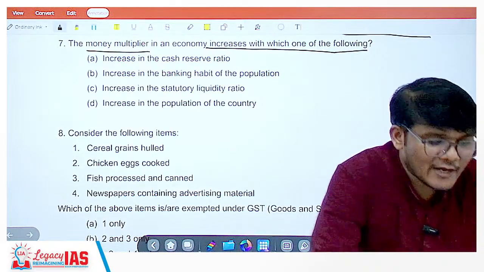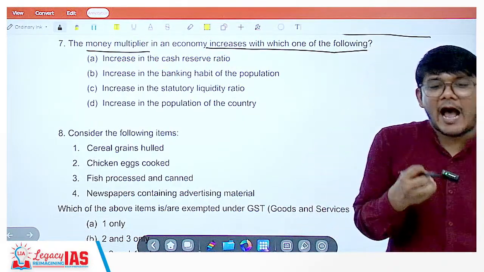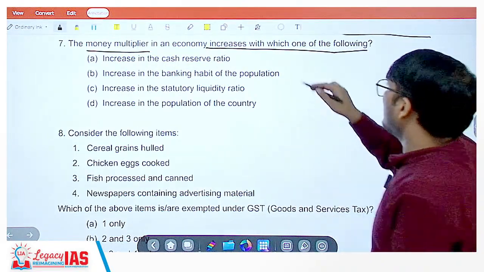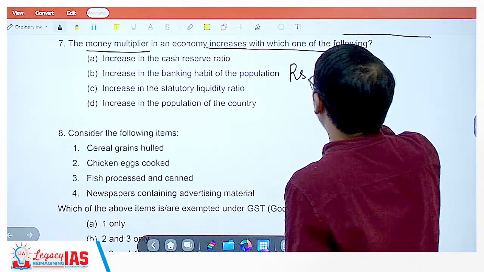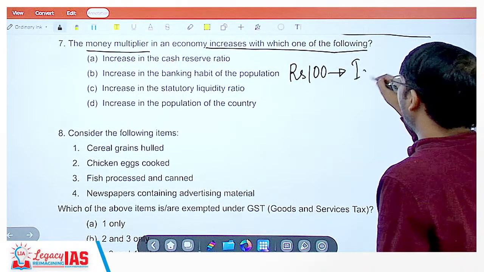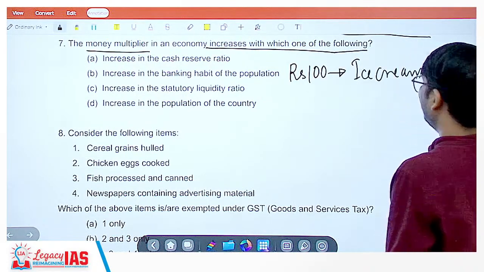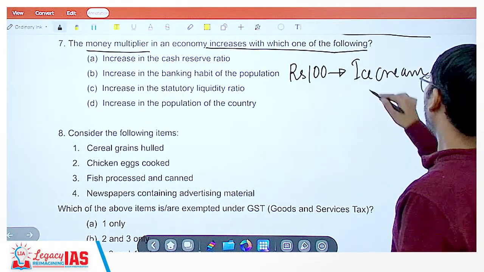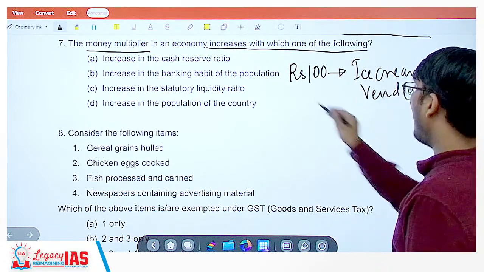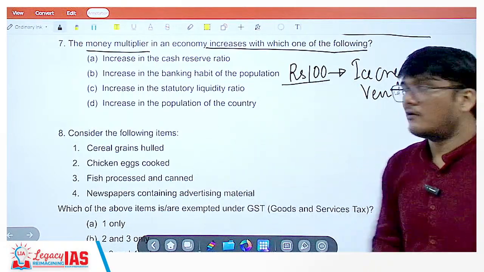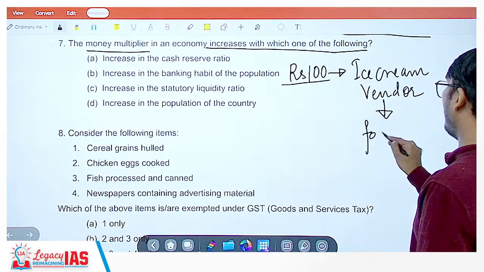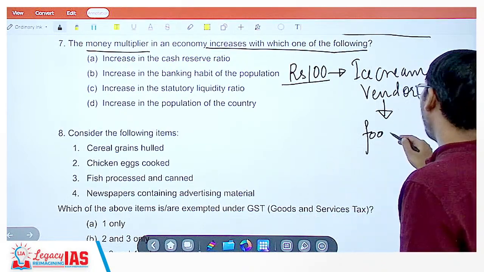But now let's say I bring that 100 rupees into the market. I spent 100 rupees to buy an ice cream from an ice cream vendor, right? So I will give 100 rupees to the ice cream vendor. With this 100 rupees the ice cream vendor buys food grains.